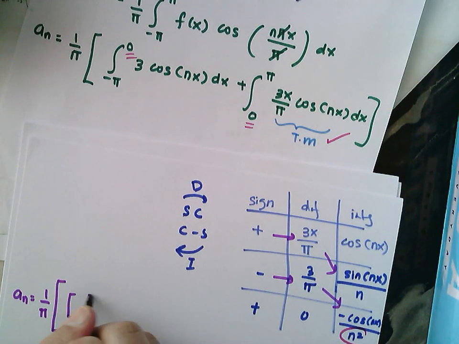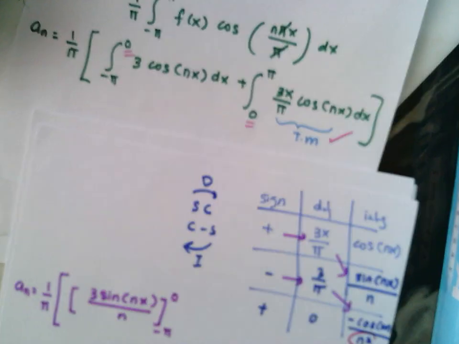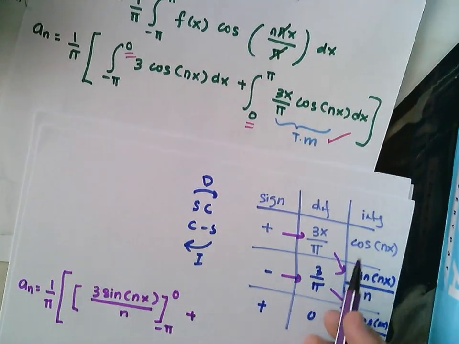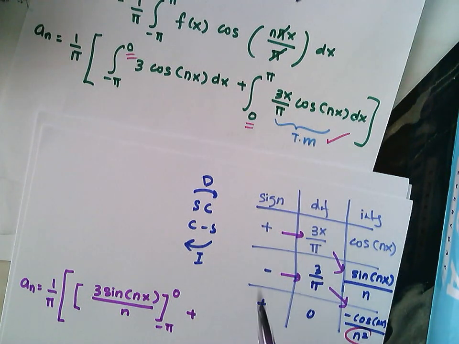So you will have 3 sine nx over n. Your upper limit is 0, your lower limit is negative pi. Okay, plus, for the second function here, this is your result based on your tabular method.